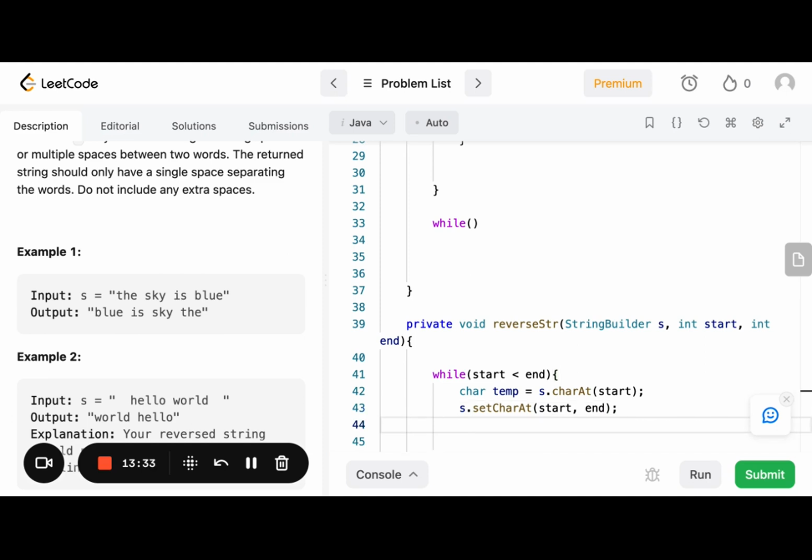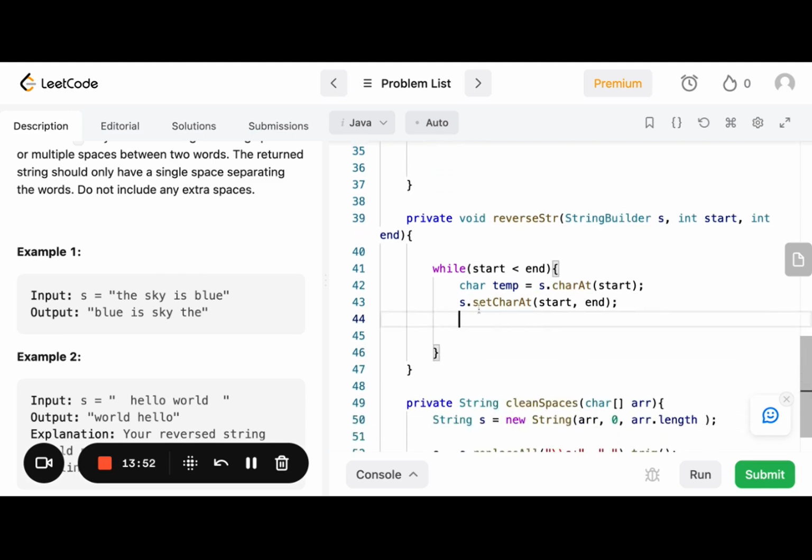I don't know how this method even works. StringBuilder, I'm going to look it up really quick. StringBuilder setCharAt. Okay, yeah, so I just have to pass in the character.